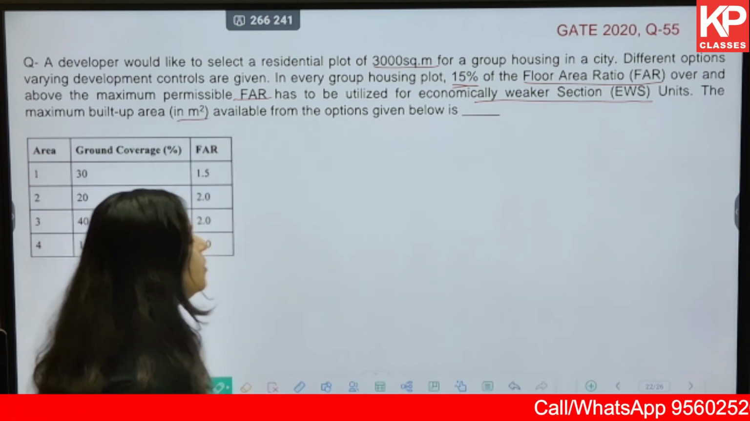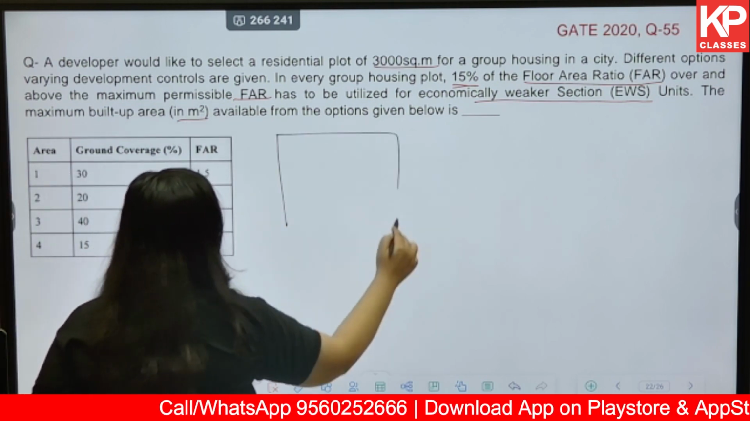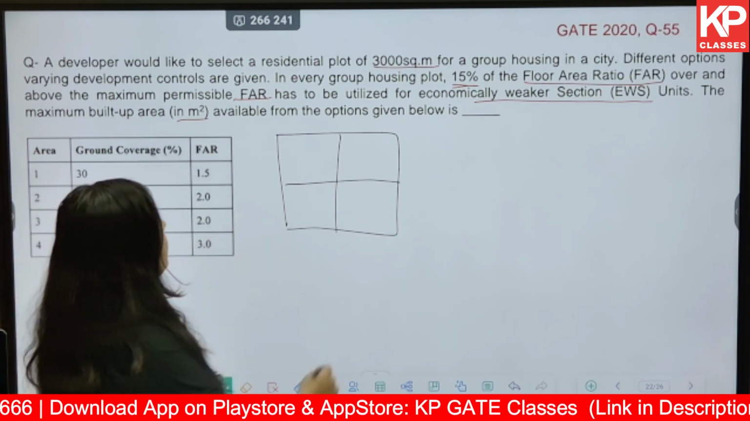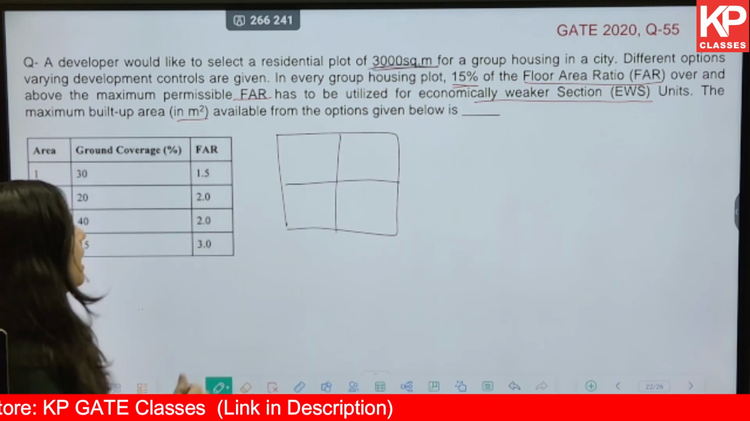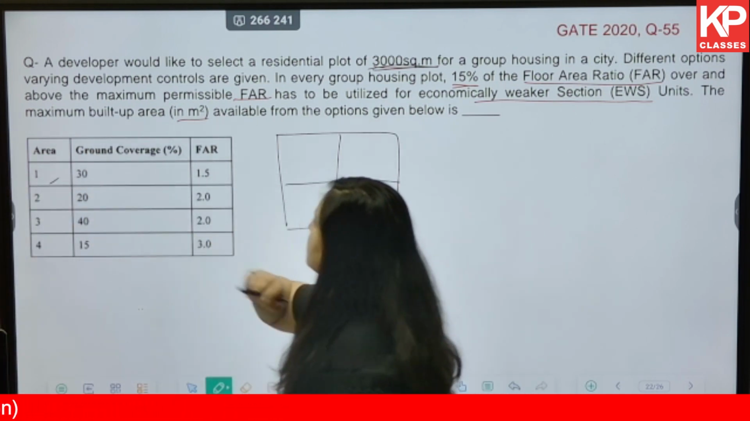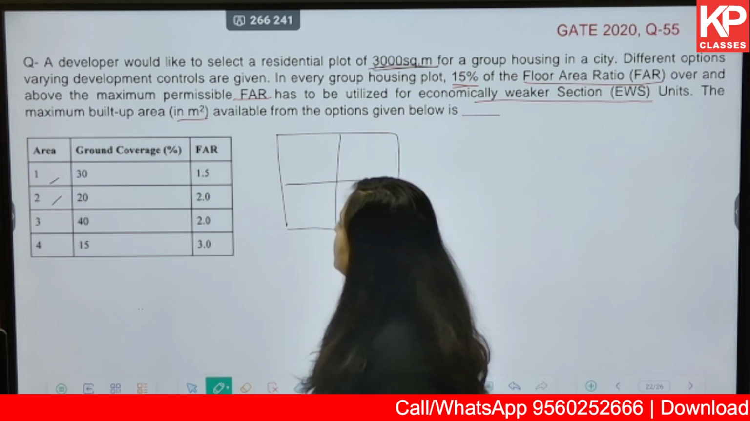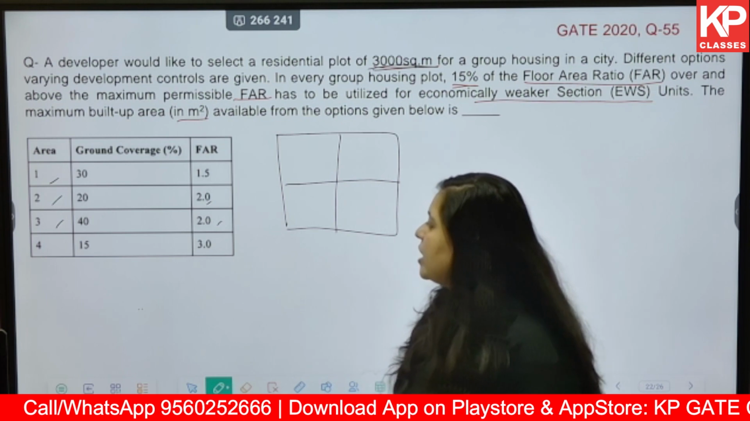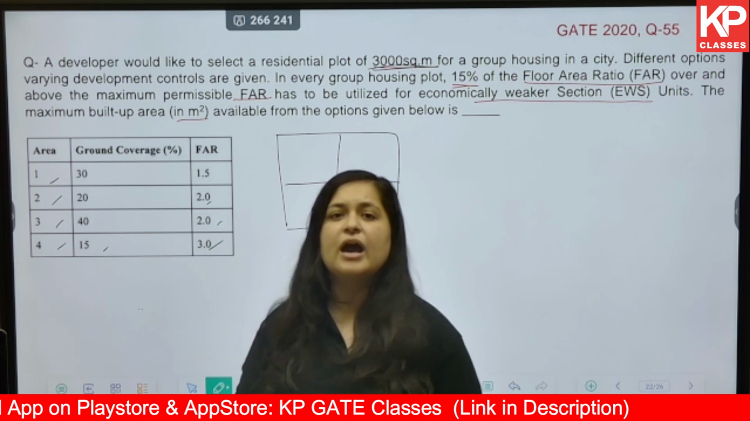So first let us try to understand this question. There are 4 options, and the developer wants to select a site of 3000 square meter. Now conditions of all these 4 plots have been given. 1. Ground coverage is 30% and FAR is 1.5. Next, ground coverage is 20% and FAR is 2. Third, 40% ground coverage, FAR is 2. And fourth, 15% ground coverage and FAR is 3.